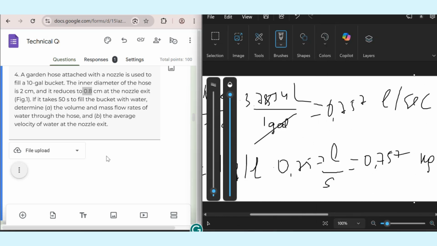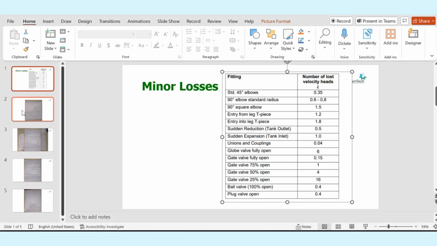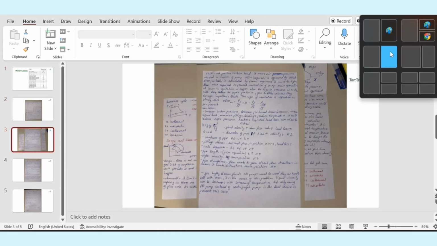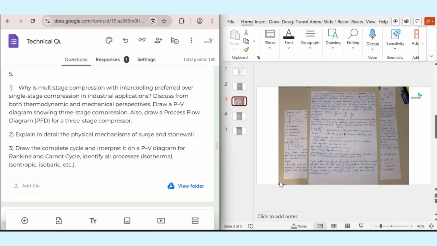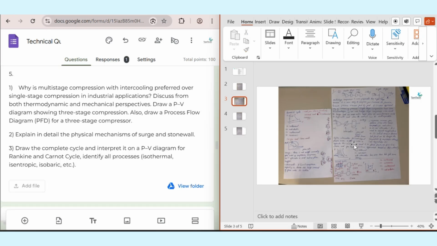Okay, and moving to the fifth question, we have multi-stage compression, and they ask why is multi-stage compression with intercooling preferred? Okay, let's open our student solution also. Why is multi-stage compression with intercooling preferred over single-stage compression in industrial application? Discuss from both thermodynamic and mechanical point of view. Draw a PV diagram, draw a process flow diagram also.